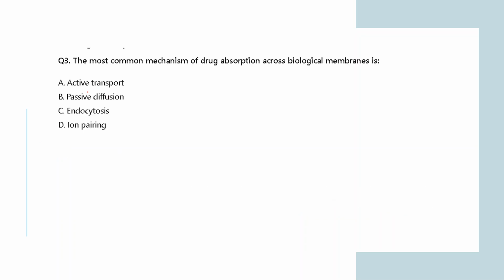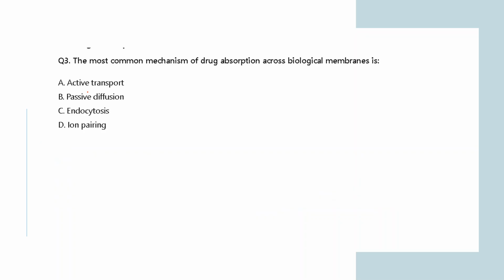Moving forward, the most common mechanism of drug absorption across biological membrane is active transport, passive diffusion, endocytosis, or ion pairing. So this active, passive transport, endocytosis, we have actually read about it in the last tutorial. Whoever is new and doesn't know about these things, please refer to the last tutorial. In the last tutorial we have discussed these things in detail.